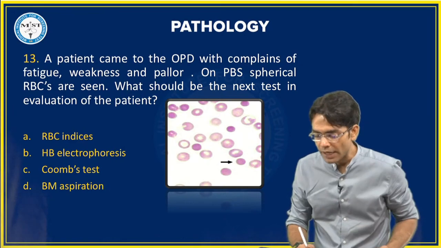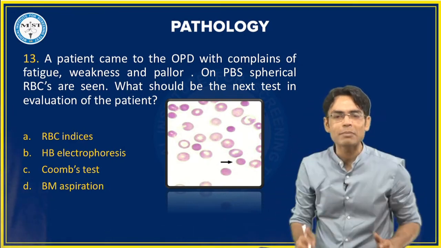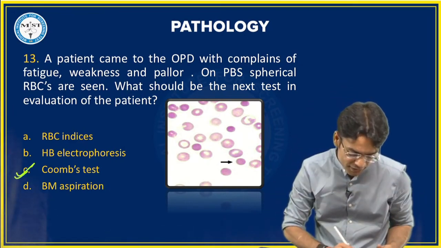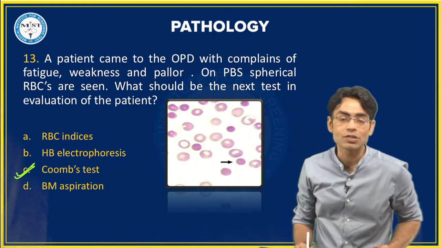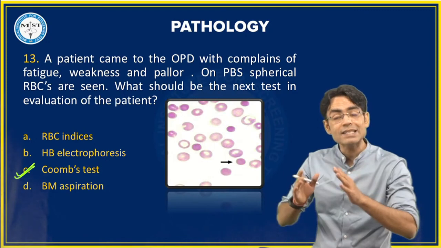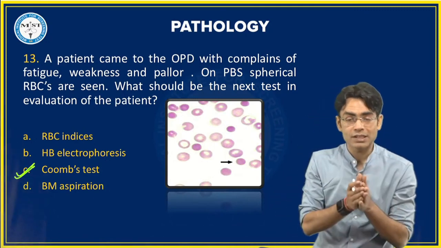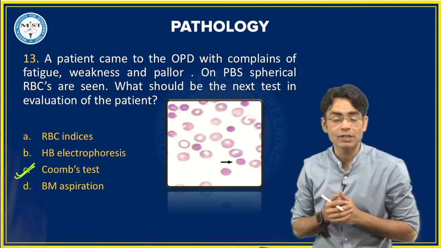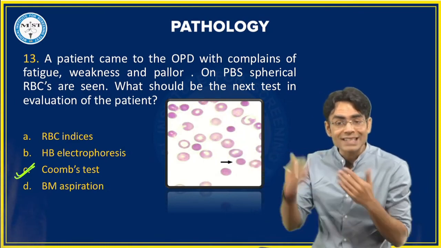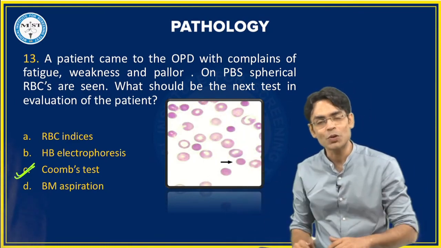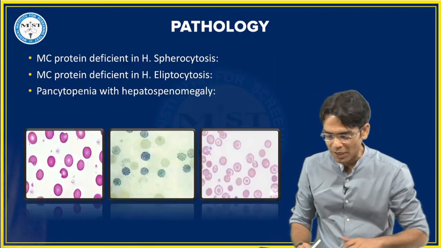Yes, you are right. I am so happy. Thank you very much for this correct answer. That's going to be your Coombs test. Beta, do not mark electrophoresis. Electrophoresis is the confirmatory test as far as hereditary spherocytosis is concerned. But they have asked about the next test for evaluation, and that's going to be your Coombs. I'm really very happy. Thank you very much.